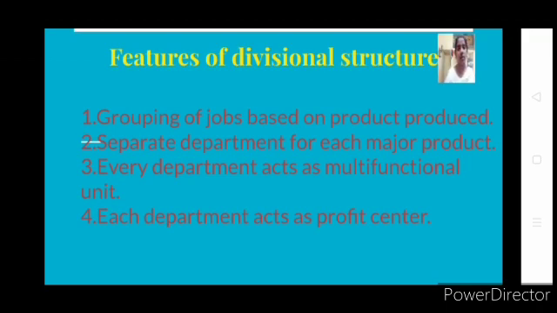If you divide the organization on the basis of the function they perform, like marketing, finance, purchase, production, it is called the functional organizational structure. But if you divide your organization on the basis of the product produced, for example, if you are coming out with different types of products under a single company's name, then you will be dividing the organization not on the basis of function but on the basis of product produced.